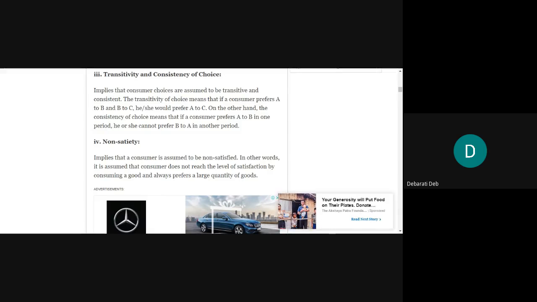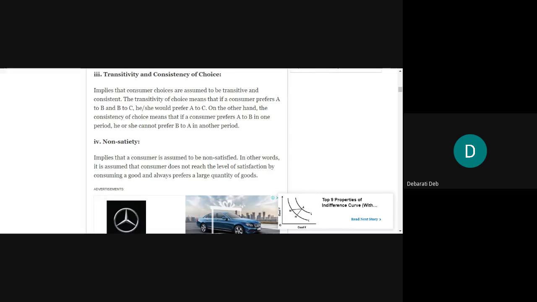Suppose there are 3 products and you have ranked them. You have understood that product A is better than product B, and product B is better than product C. Thus, if you compare product A and C, then you will prefer product A. Understood? This is a kind of ranking. You are ranking them as 1, 2 and 3, so 1 is obviously better than 2 and 2 is obviously better than 3.